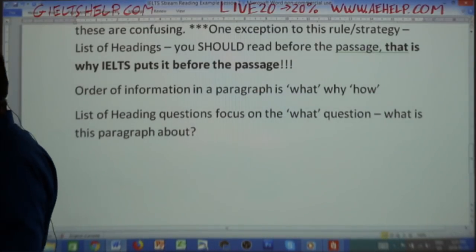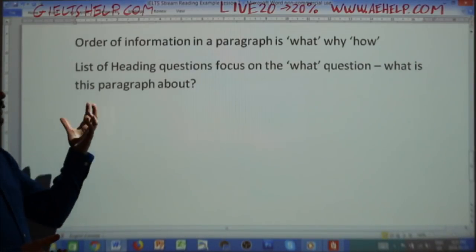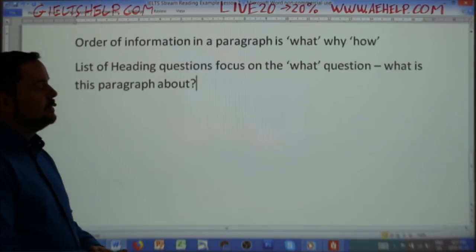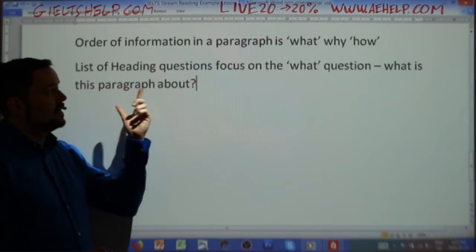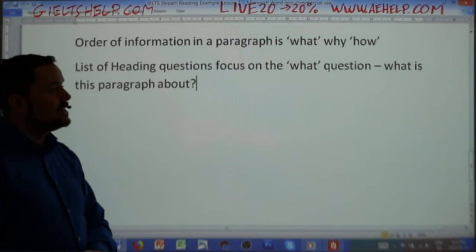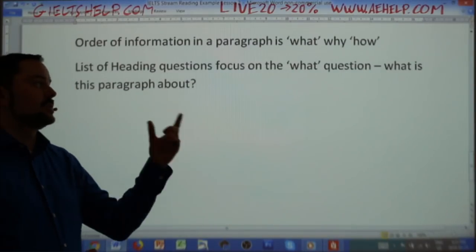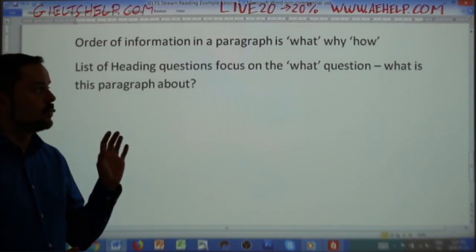By understanding that key piece of information for each paragraph and answering the list of heading questions correctly, you will understand the rest of the passage much more, and the other questions, the fill in the blanks, the multiple choice, and so on, will be a lot easier as well.